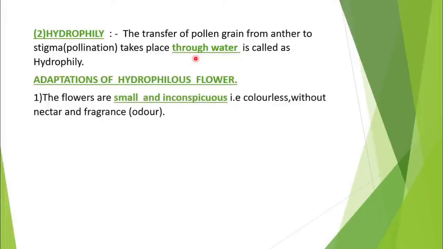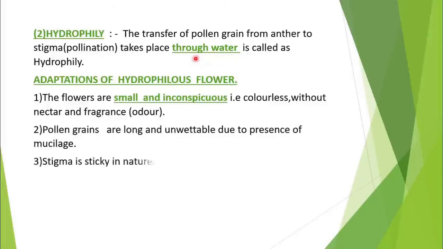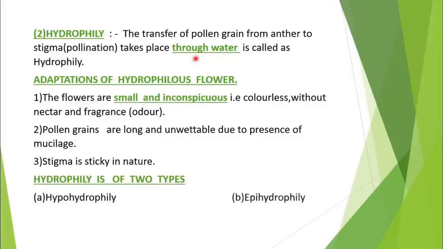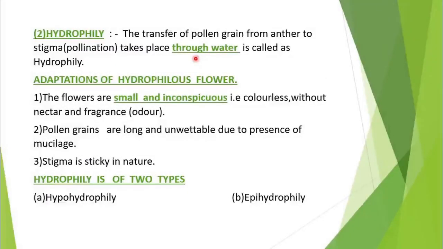Now what type of adaptations are there in a hydrophilous flower? First, the flowers are very small and inconspicuous. Small, because they have to float on the water. Inconspicuous, because water is not concerned with color, fragrance and nectar. So nature has made the flower very small and colorless, without nectar and without fragrance.